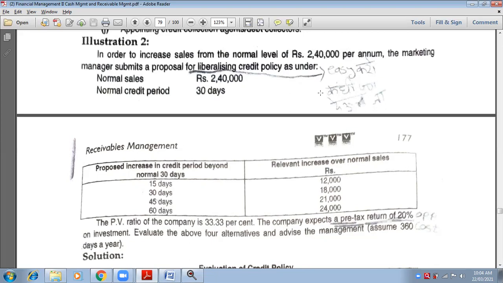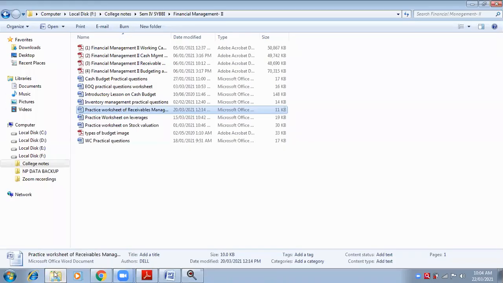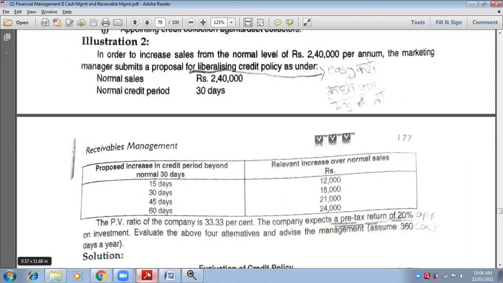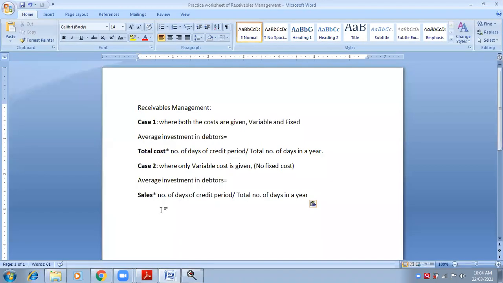What is the formula of PV ratio? Contribution upon sales into 100. Very good. So what you will do? You will start making a working note here. Working note number 1. This is sum number 2.